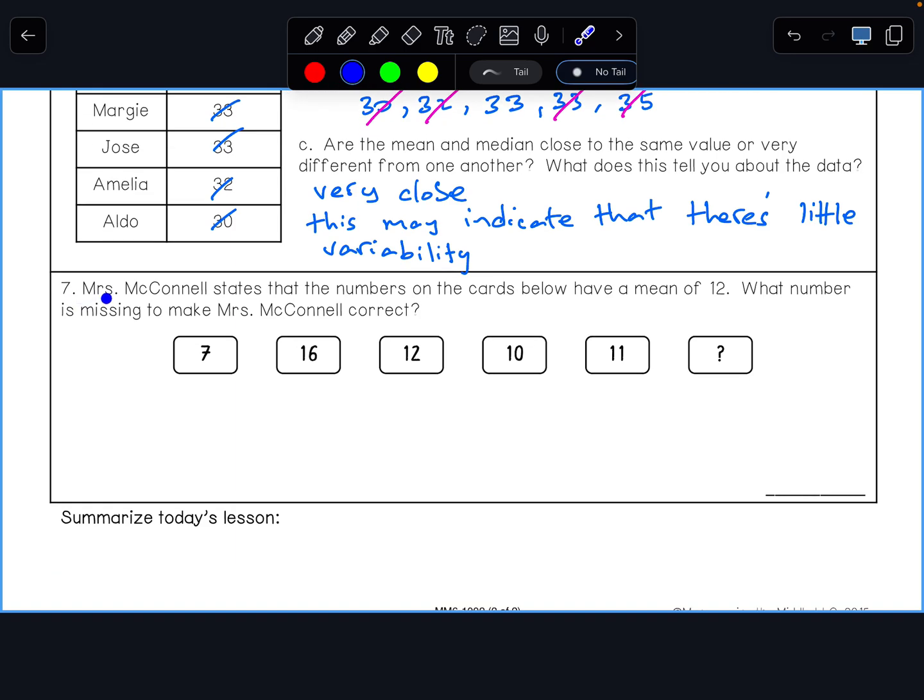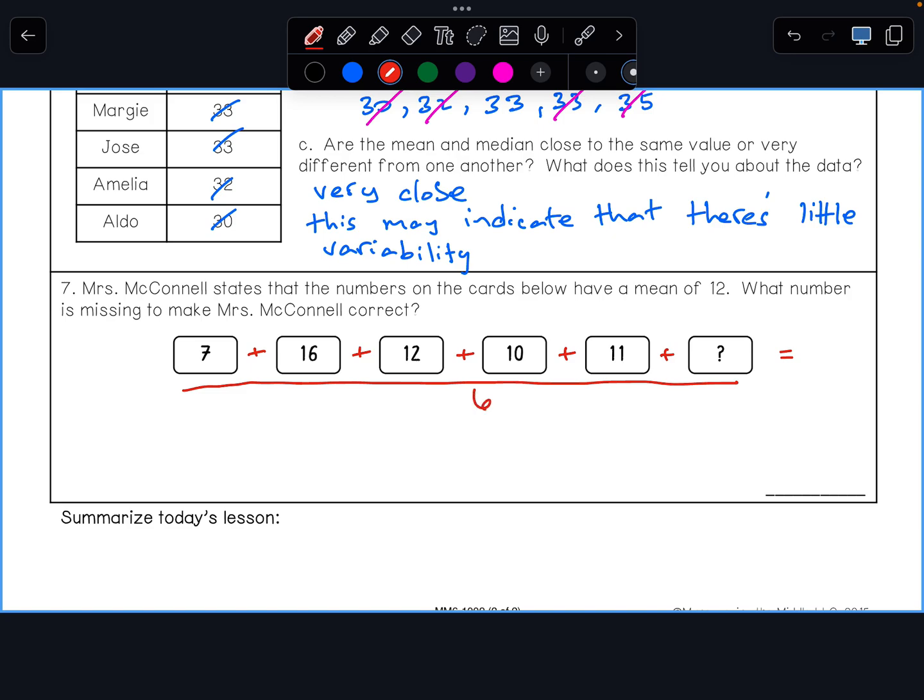Let's take a look at number 7. Mrs. McConnell states that the numbers on the cards below have a mean of 12. What number is missing to make Mrs. McConnell correct? So, let's think about this. How do we find mean? Well, we have to add up the numbers, right? 7 plus 16 plus 12 plus 10 plus 11 plus some number. And I divide by the number of numbers, 1, 2, 3, 4, 5, 6, divide by 6, I should have a mean of 12.